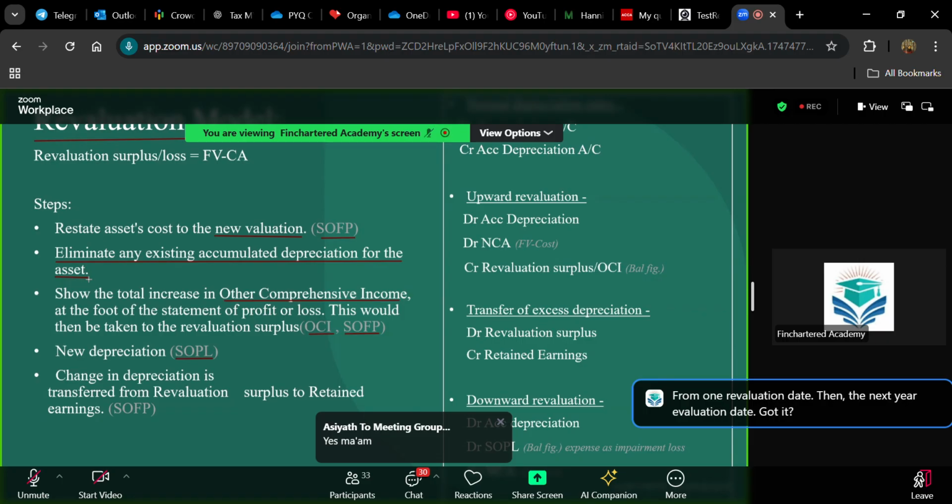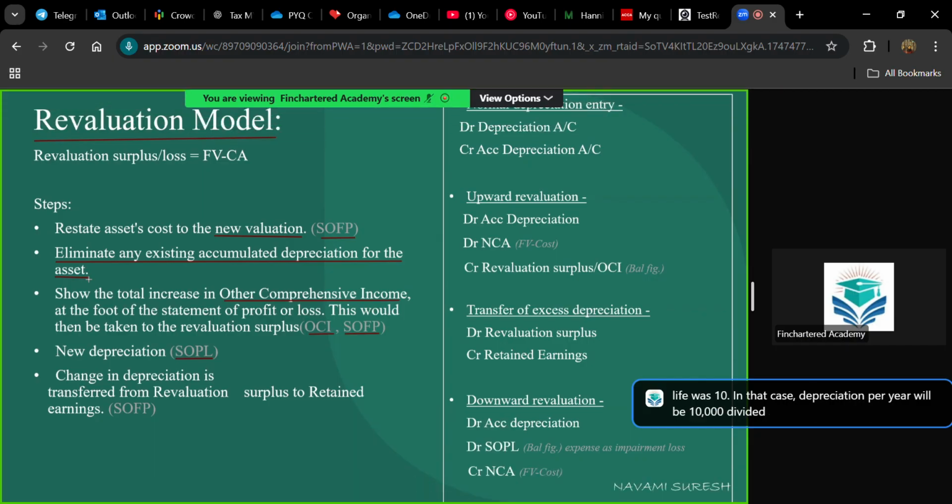Let's say you had a cost of 10,000 and your useful life was 10 years. In that case, depreciation per year will be 10,000 divided by 10 years, that is 1,000. For the first year you recorded depreciation of 1,000, and in the second year you recorded 1,000. Now your accumulated depreciation is 2,000 for the second year.